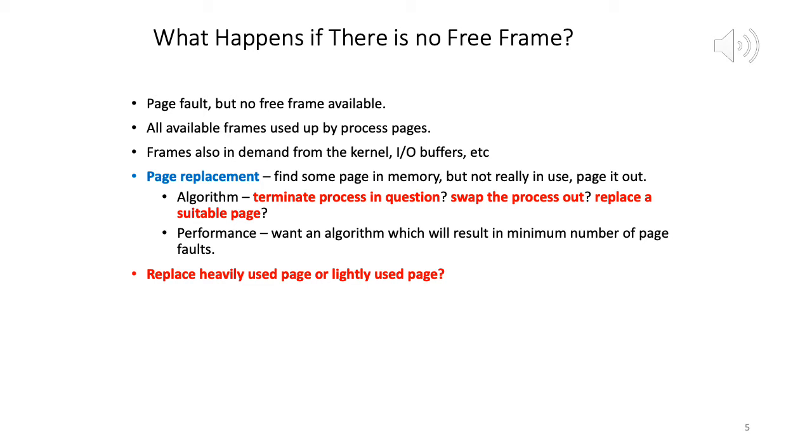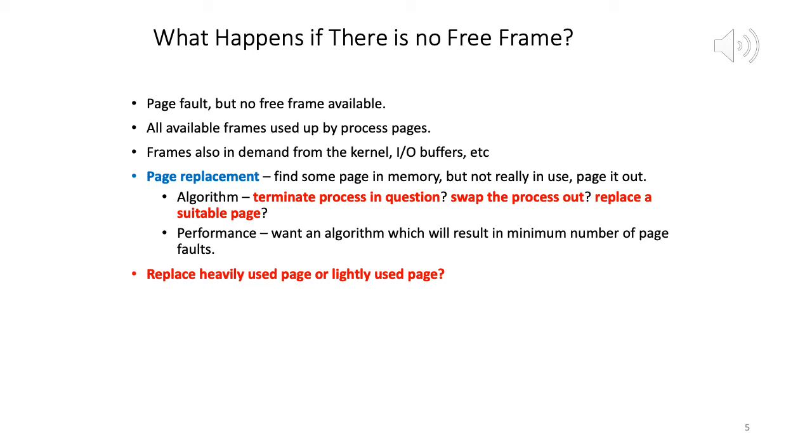And whatever algorithm we go for, we want it to have good performance, which means it should have a minimum number of page faults. So we are looking at a page replacement algorithm, which, whenever a request for a page is there and all the frames are allocated, evicts one of the pages in memory.